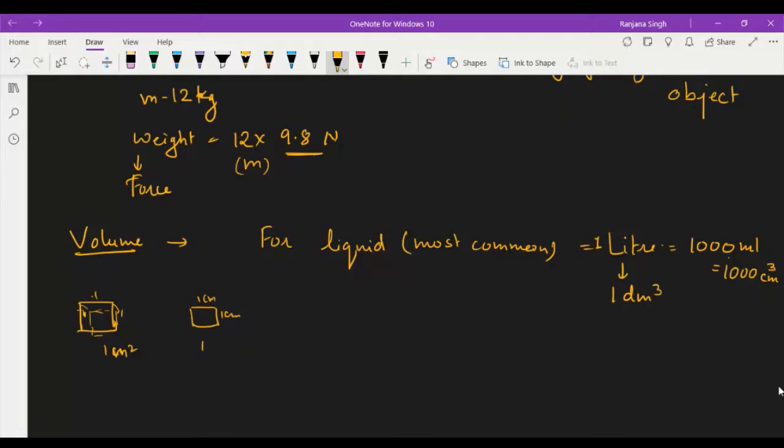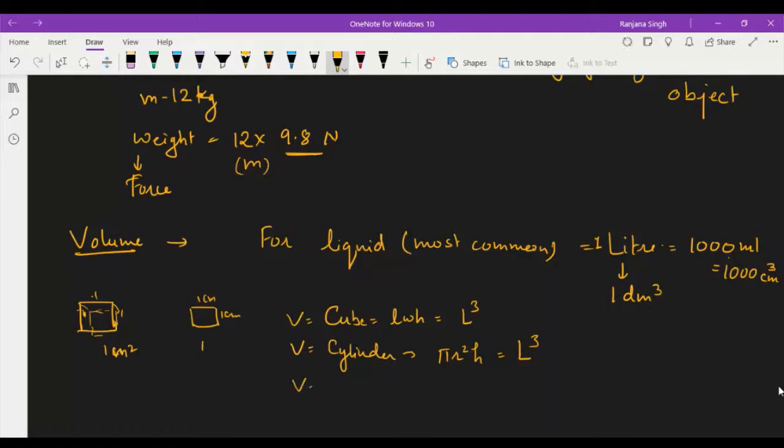You can say that for a cube, it is L, B, H, and the dimension will always be length cube, right? For a cylinder, if you consider the volume, what is it? Pi r square into h. What will be the dimension? L square and L, that is L to the power cube.